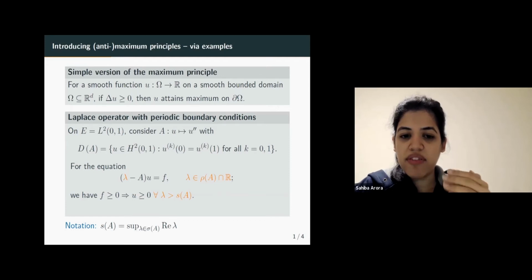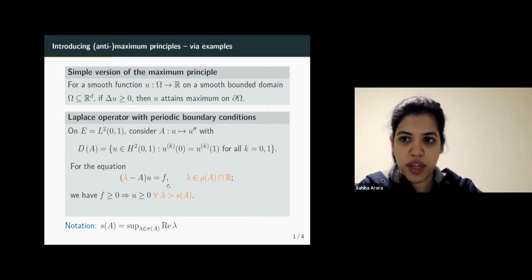And now what we have is something which is called the resolvent positivity. So we consider the equation lambda minus Au equals f. Because lambda is in the resolvent set of A, lambda minus A is invertible. So u is actually equal to the resolvent of A at lambda applied to f.